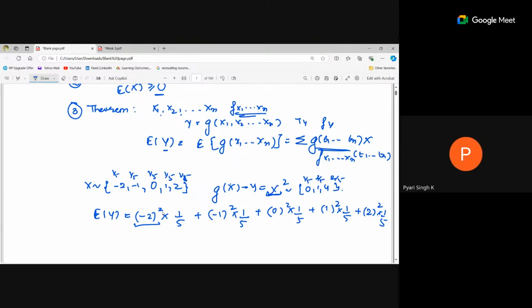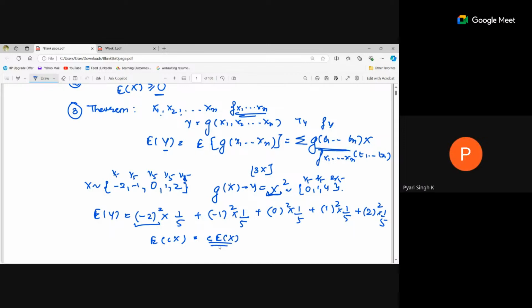Ma'am, in this case, if g of x is something like 3x, how will we find the expectation of y? If the function, instead of x square, is something like 3x. There is one more property: expectation of c into x, where a constant is multiplied by a variable, will be equal to c into expectation of x.